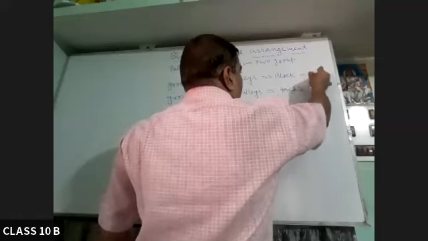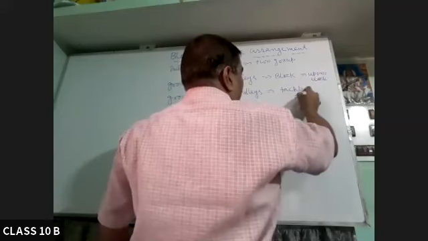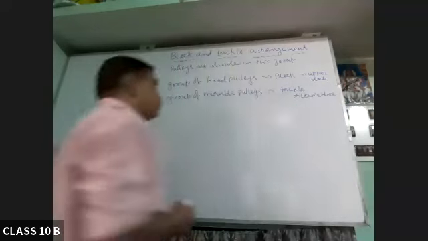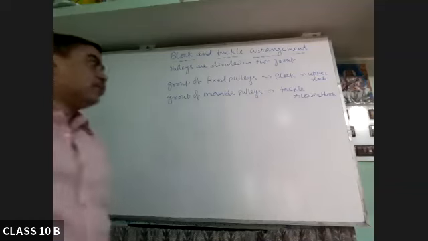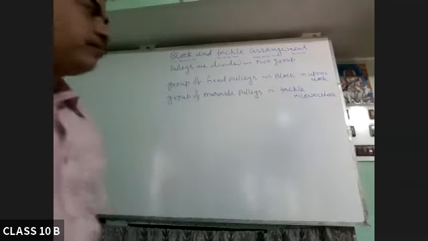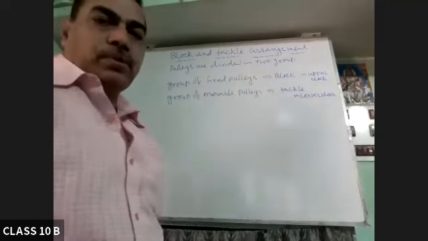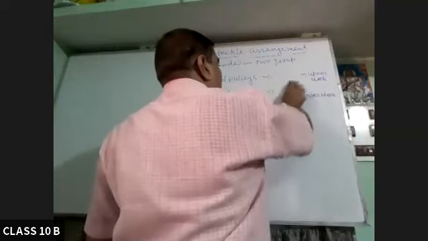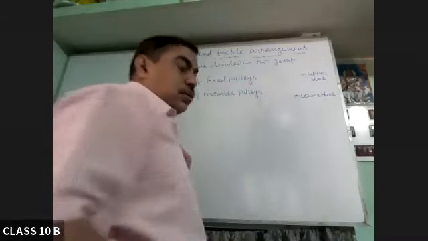Sometimes this is called upper block, and this is called lower block. So upper block and lower block. Upper block will be the group of fixed pulleys.